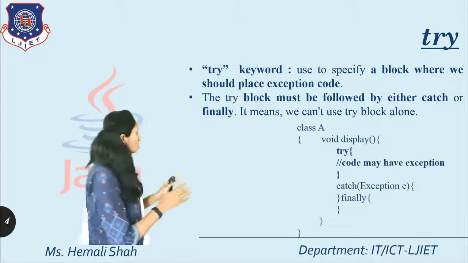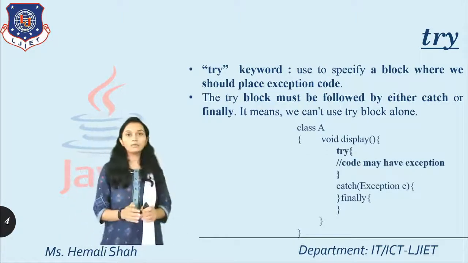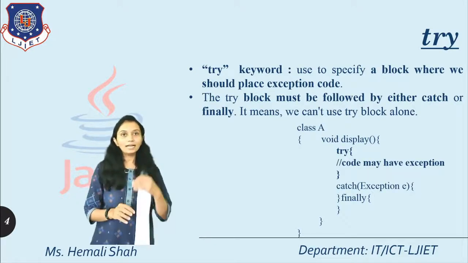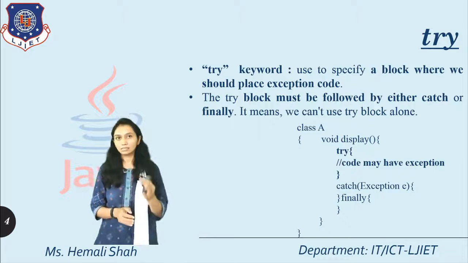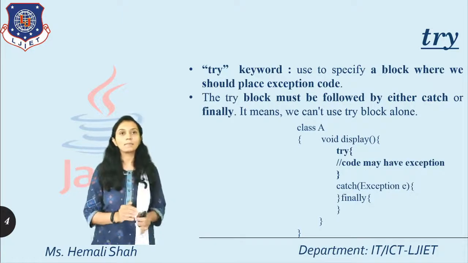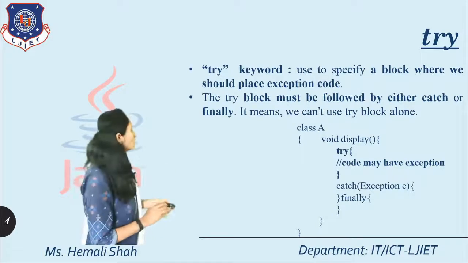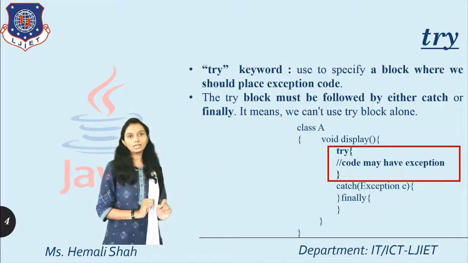Now here is one code I have written. You just need to find the statements inside the function or inside the constructor, and keep the statements that may generate an error inside one block, and give the block a name, starting with the try keyword.